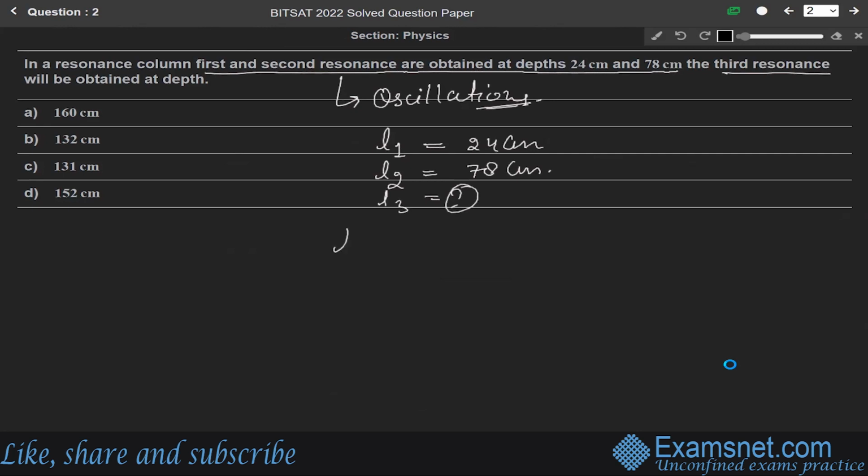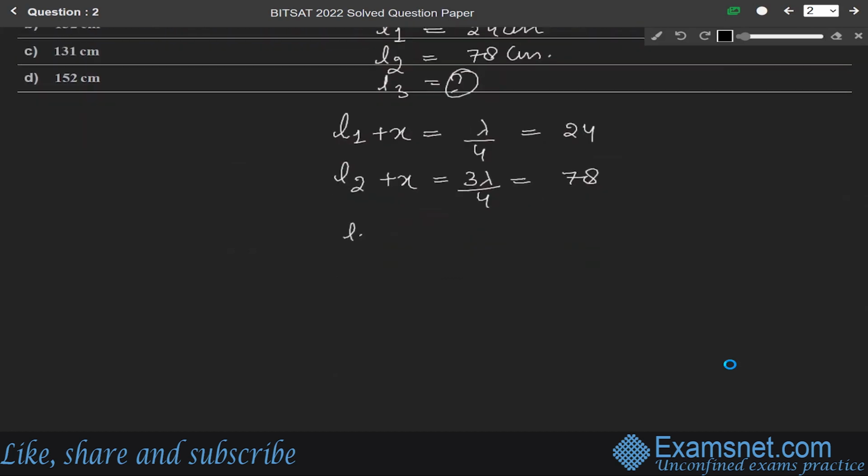We know that L1 plus x equals lambda by 4, and it is given as 24. L2 plus x equals 3 lambda by 4, and it is given as 78. And for L3, the third resonance, L3 plus x equals 5 lambda by 4. Let us say this is equation number 1, this is 2 and this is 3.